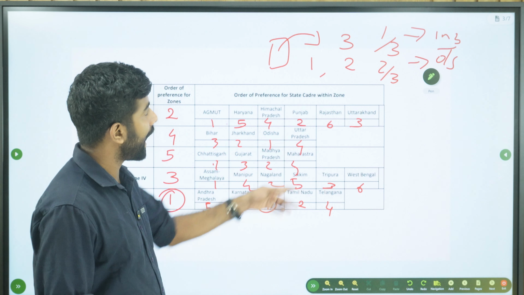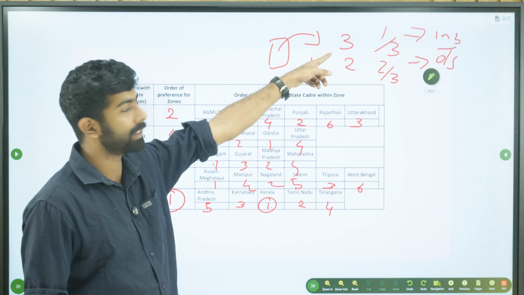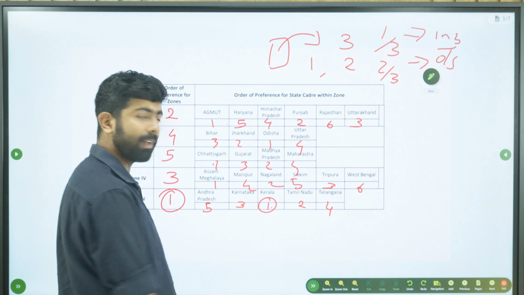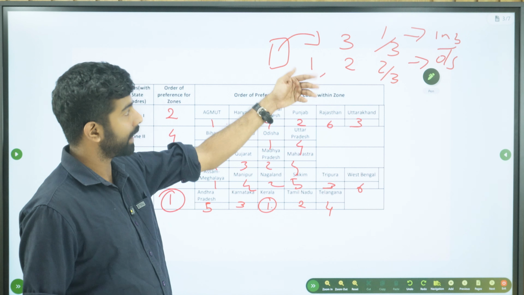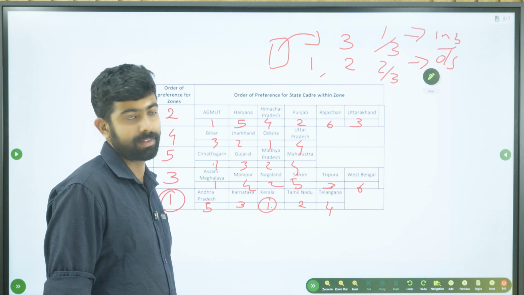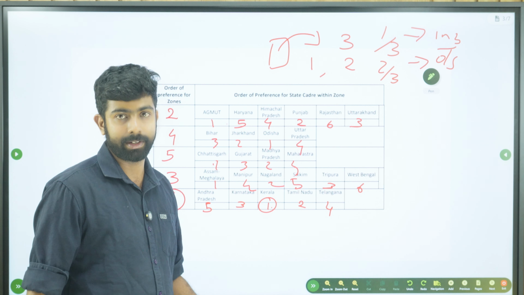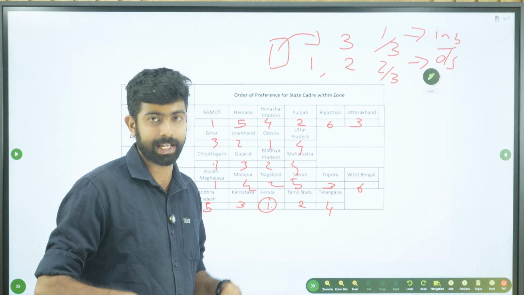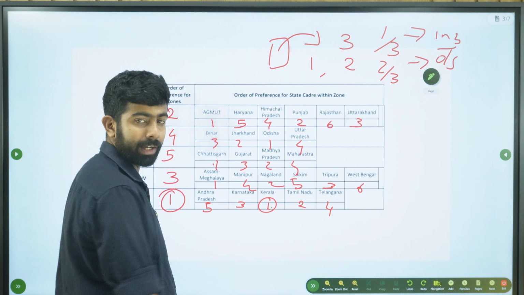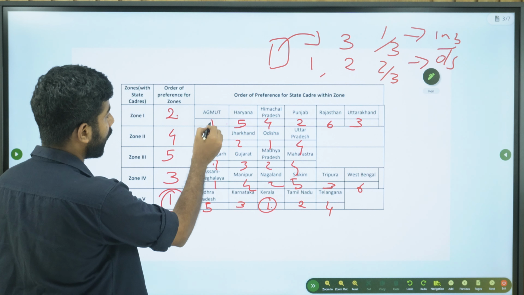So if Kerala has 3 vacancies and 1 was an insider vacancy, that person will get it. If Kerala did not have an insider vacancy and only outsider vacancies were there, then that person will not get it, because that person's home state was Kerala. Then 2-1 will be selected.